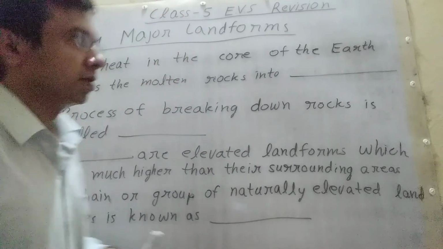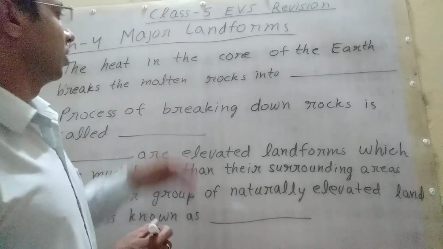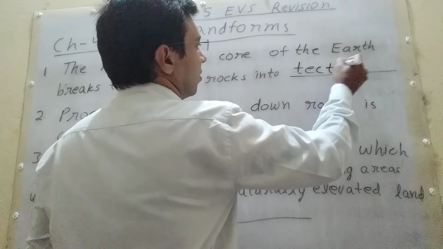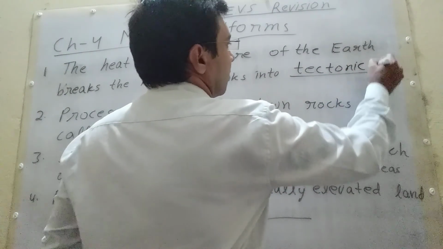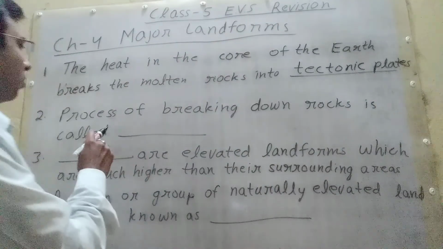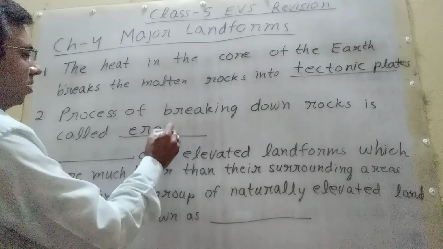So student, the heat in the core of the earth breaks the molten rocks into tectonic plates. The process of breaking down rocks is called erosion.